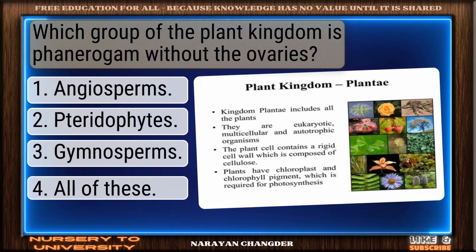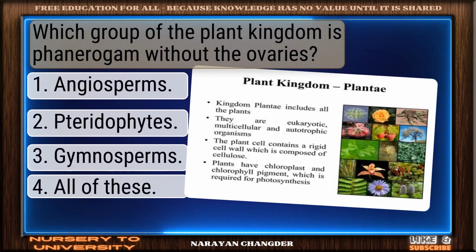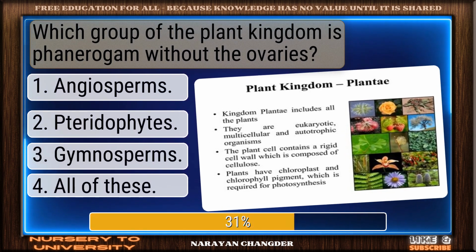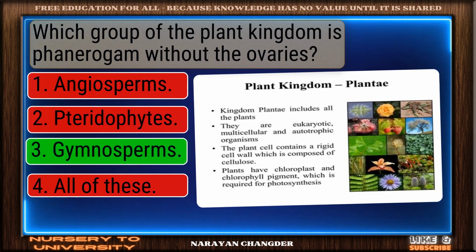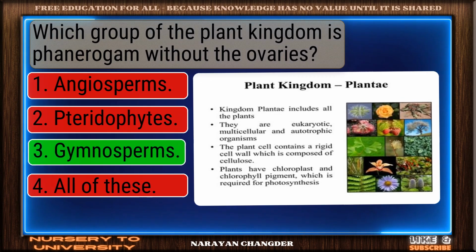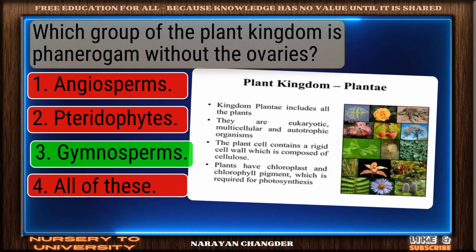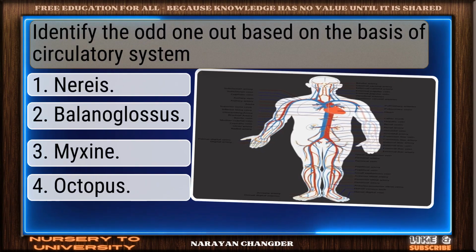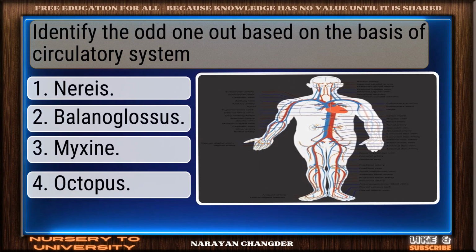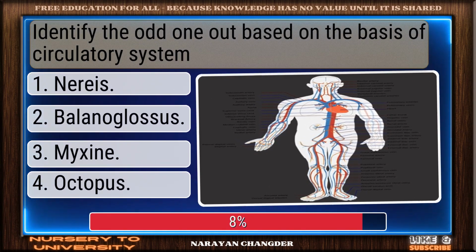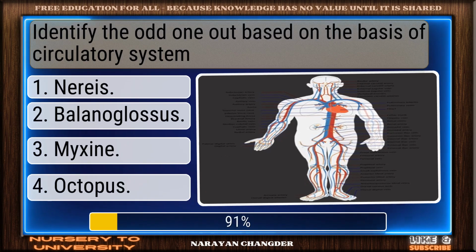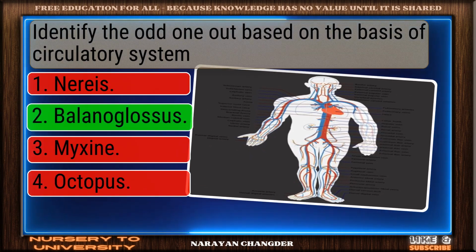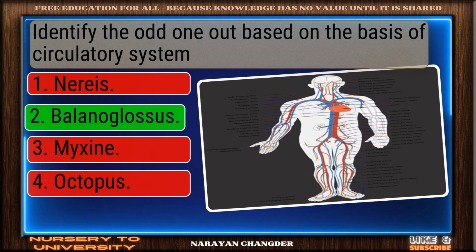Question number 103. Which group of the plant kingdom is phanerogam without the ovaries? Great thinking. Gymnosperms is the right choice. Question number 104. Identify the odd one out on the basis of circulatory system. Excellent choice. Balanoglossus is the right answer.